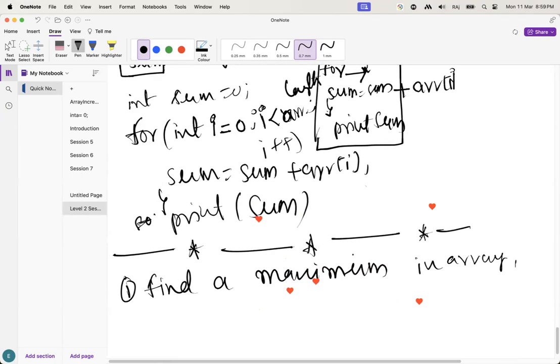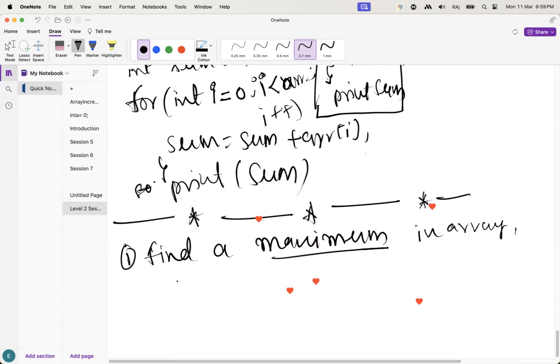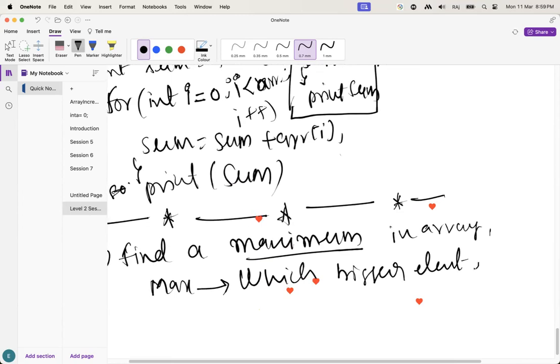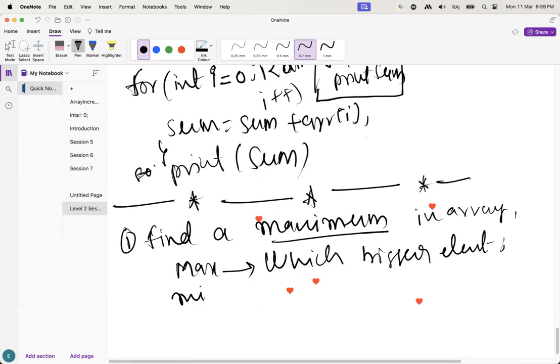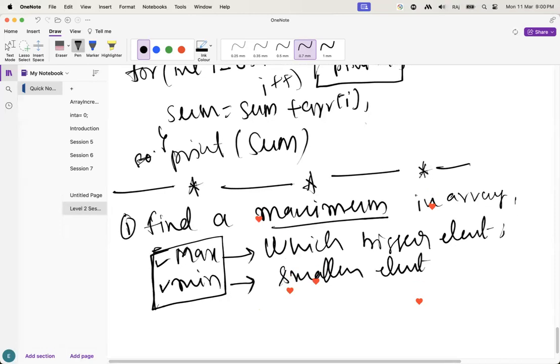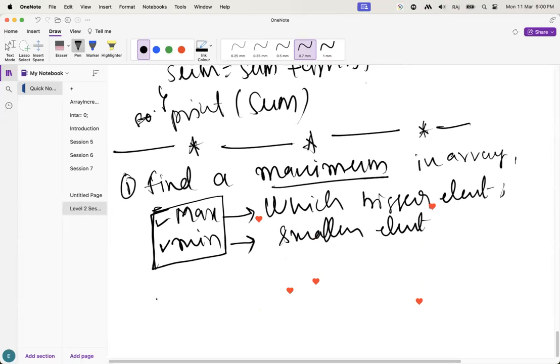Guys, what does maximum mean, guys? Maximum means the bigger element, right, guys? What does minimum mean, guys? Minimum means the smaller element. Guys, understand this one? So while solving, if you want to find the maximum element or minimum element, what do you have to do, guys? Let's suppose I have given one array here.